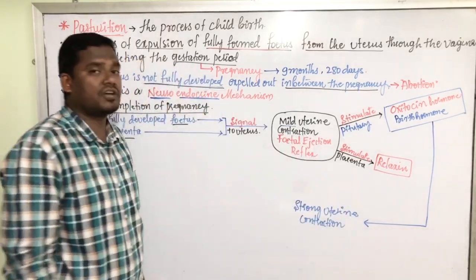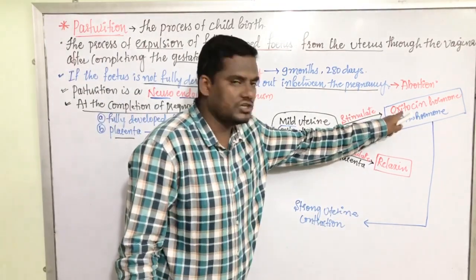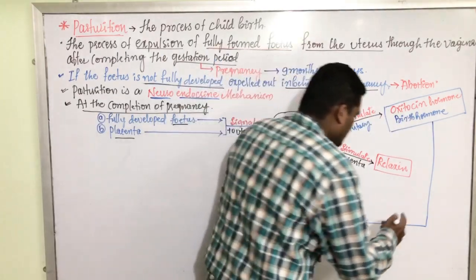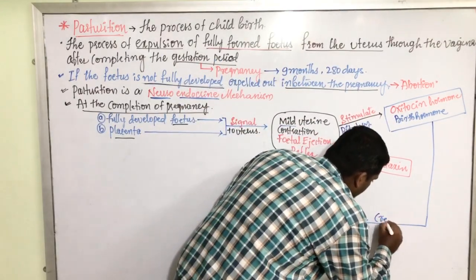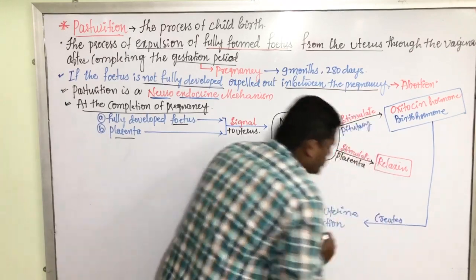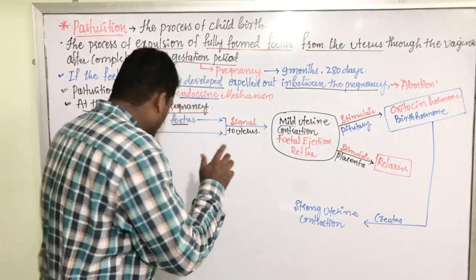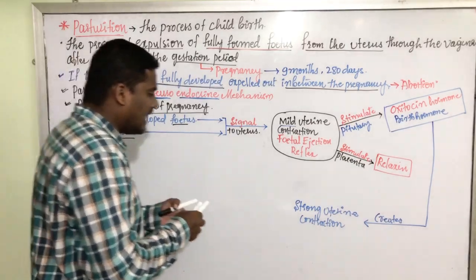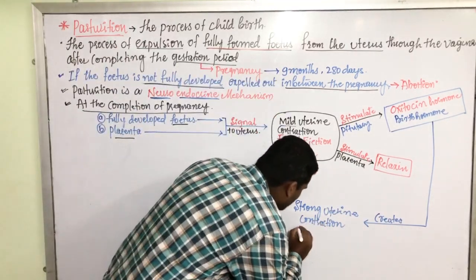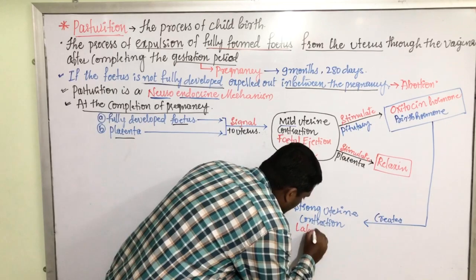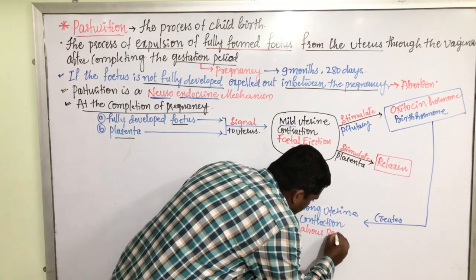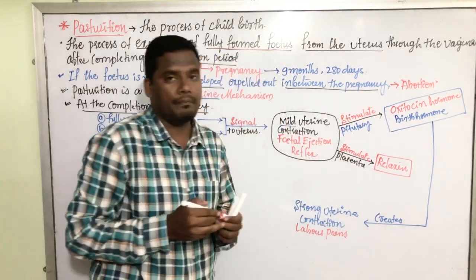Strong uterine contractions are created by oxytocin. These strong uterine contractions are called labor pains.